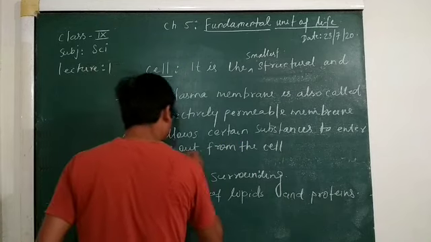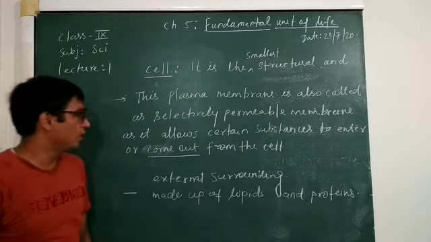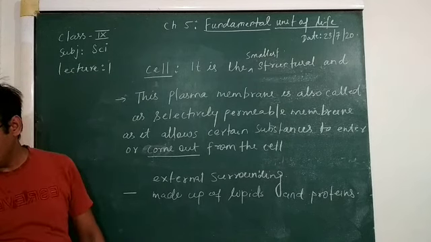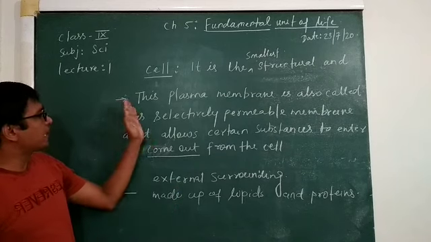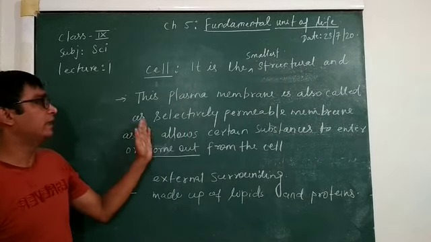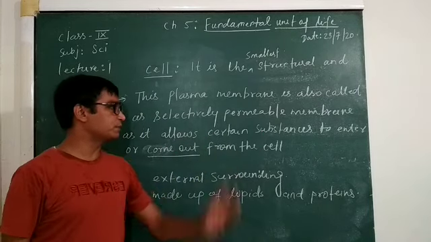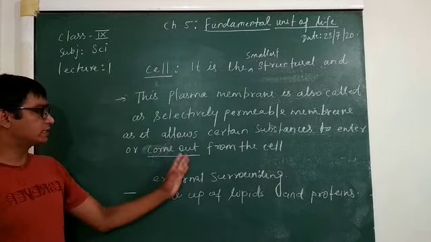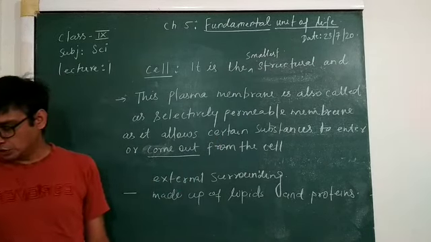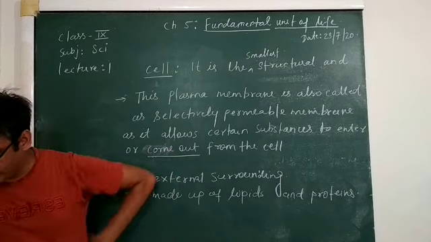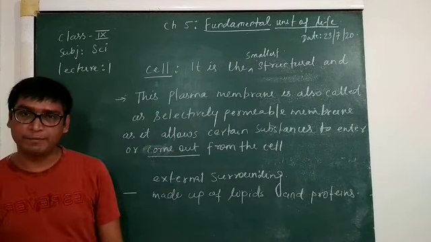Instead of come out, we can also write exit. So this plasma membrane is also called a selectively permeable membrane because it allows certain substances to enter or exit from the cell. So this is a very important function of this plasma membrane.